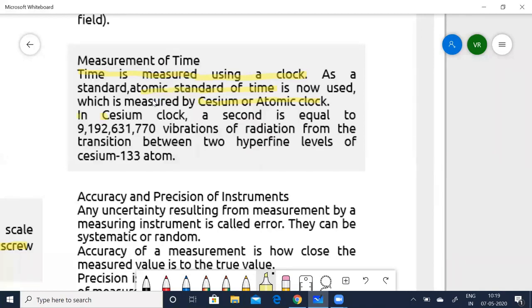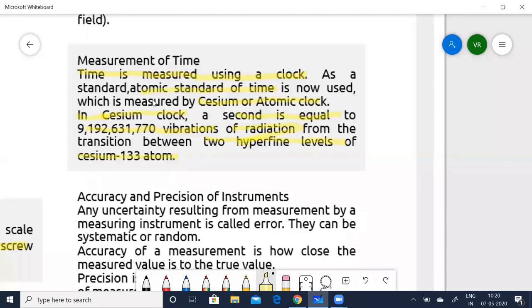The reason is, in a cesium clock, a second is equal to 9,192,631,770 vibrations. You can imagine what a lot of vibrations it is, right? These are vibrations of radiation from the transition between two hyperfine levels of the cesium-133 atom.